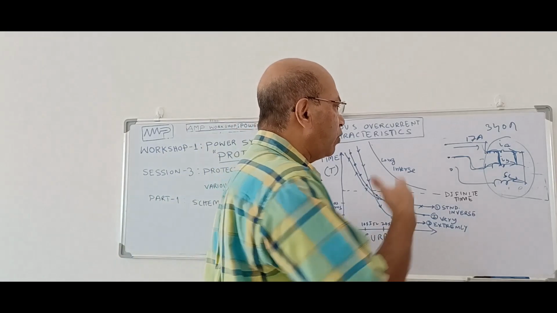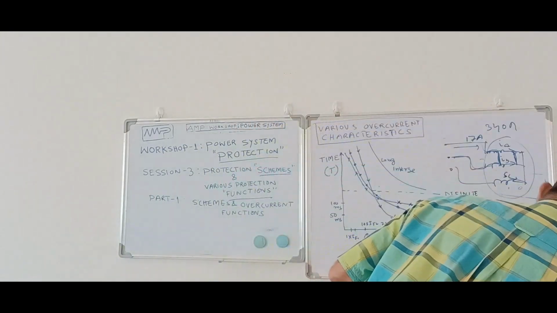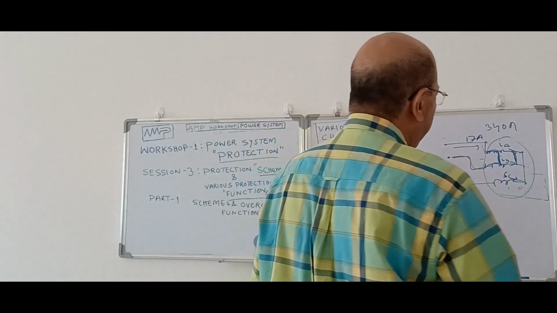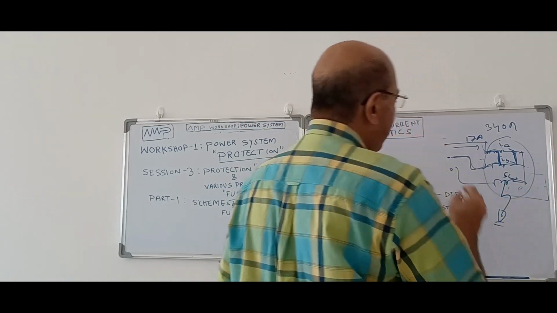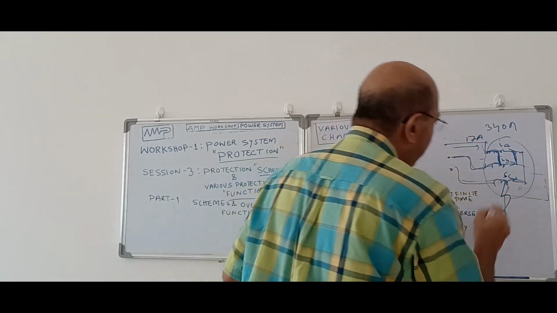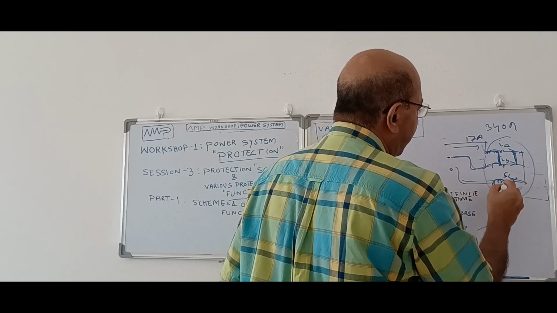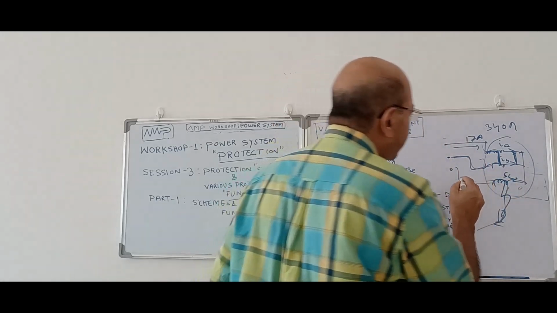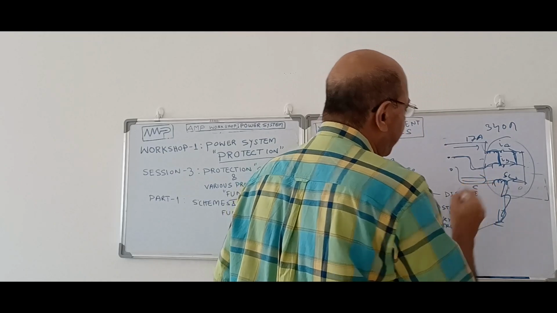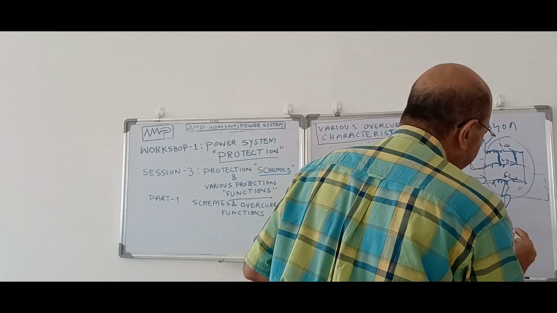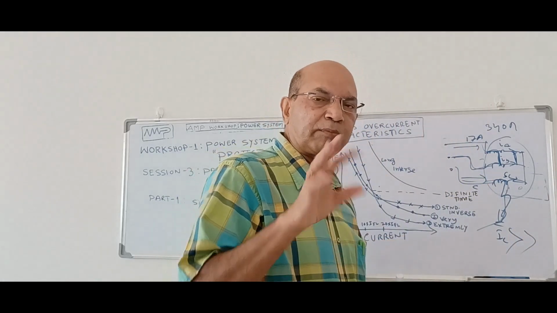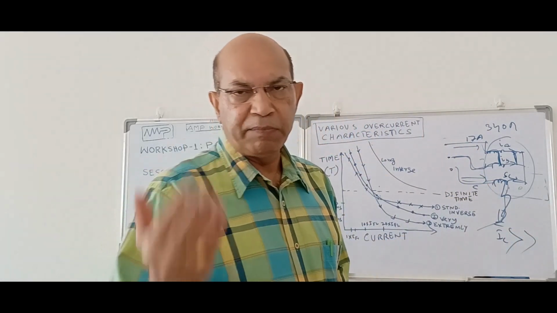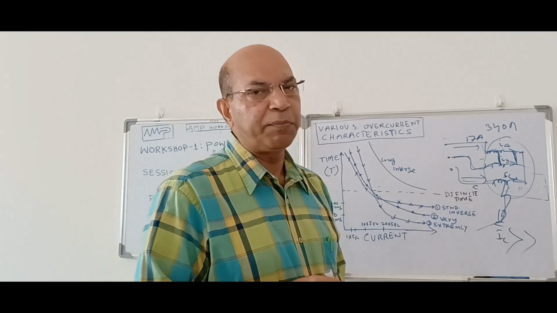Similarly, suppose the motor has a problem, there is an imbalance in the system, or there is a ground fault. Suppose one of the windings got grounded. Then immediately what is happening? The motor will be subjected to a small amount of impedance in the circuit. So immediately this phase current, suppose C phase current, will be suddenly very, very high. Okay, then this is the earth fault condition.